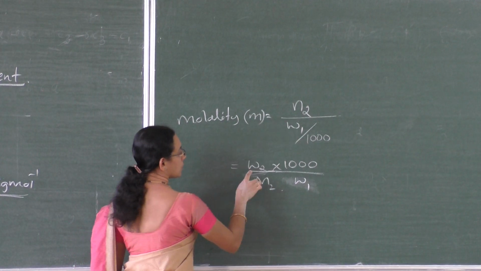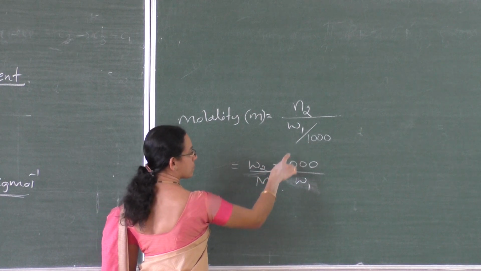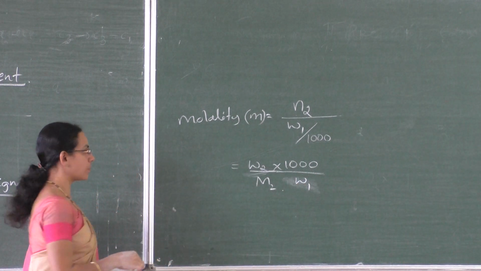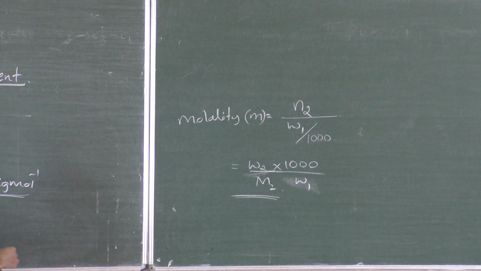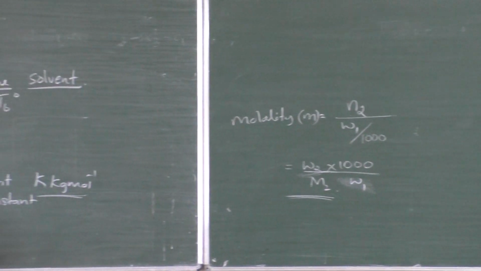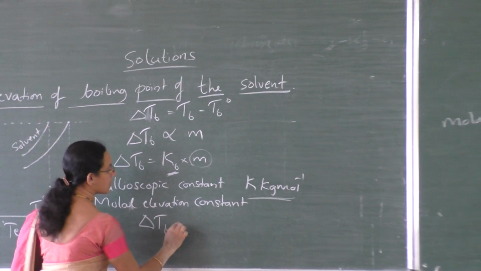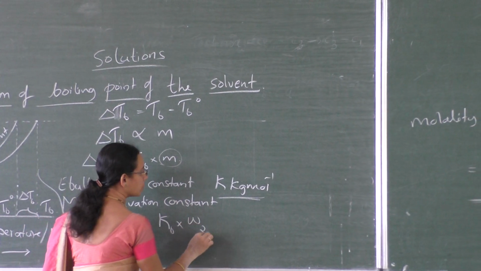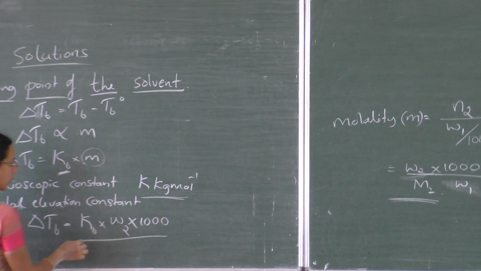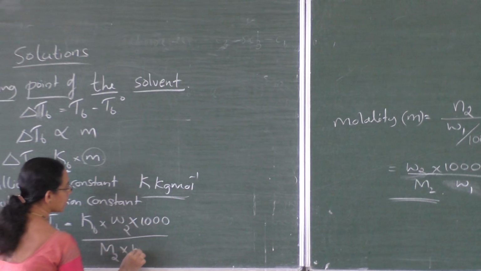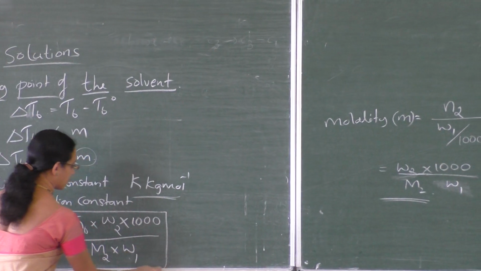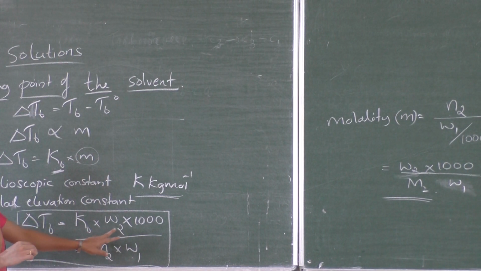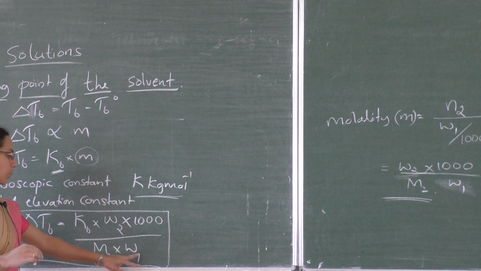Now, substitute for m here: delta Tb is equal to Kb into W2 into 1000 divided by M2 into W1.